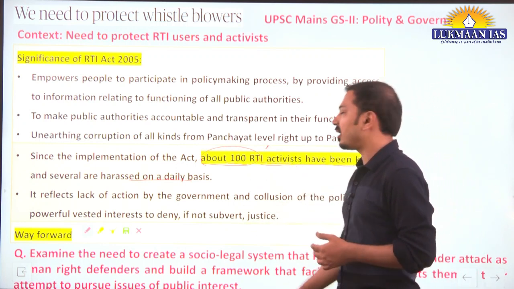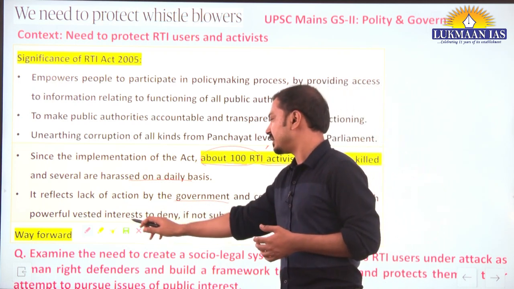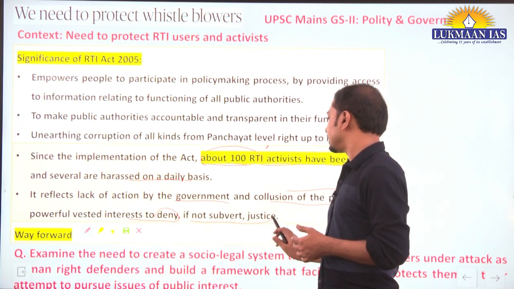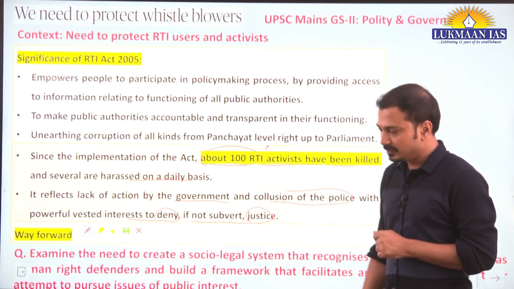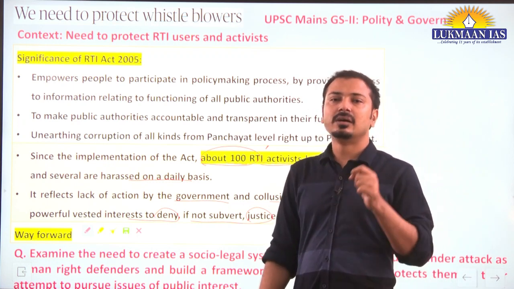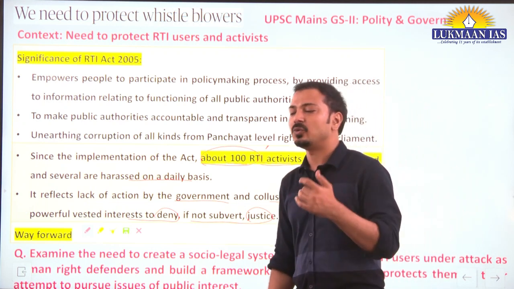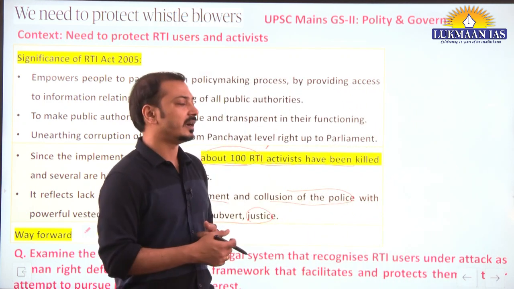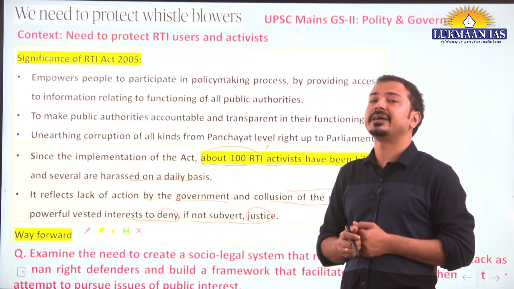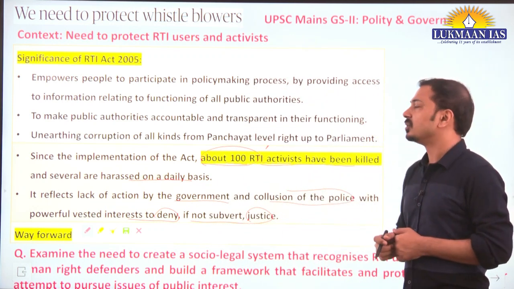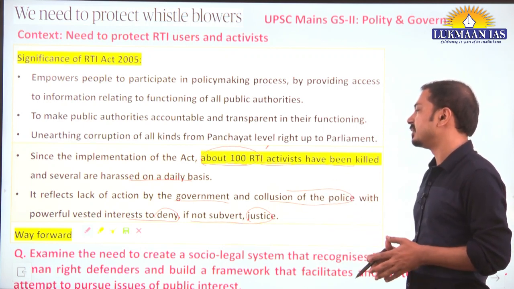It reflects a lack of action by the government, and collusion of the police with powerful vested interests to deny, if not subvert, justice. So there is some kind of nexus, or corrupt activities going on, and that's why the information is denied, or even these RTI activists are threatened, because of course their corrupt activities will be exposed by the RTI activist through this RTI. So that's why they are facing threats, and their families are facing threats.